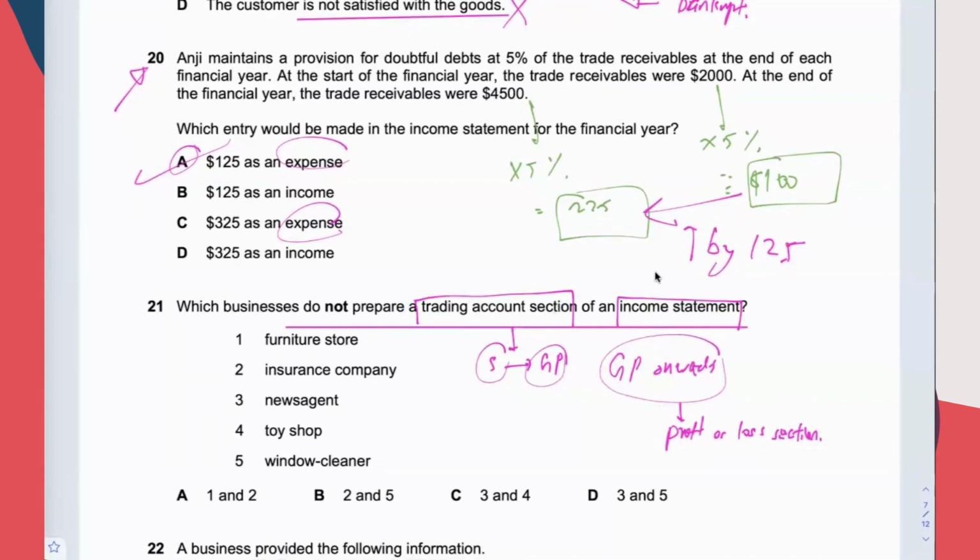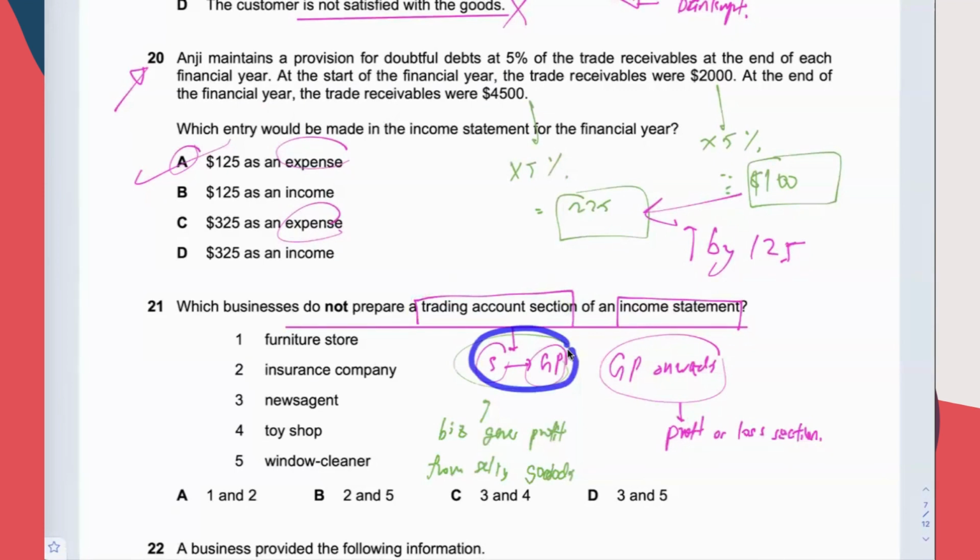Besides that, you also have to know why a business prepares the trading account section. Why does the business prepare the upper half of the income statement from sales until the gross profit?